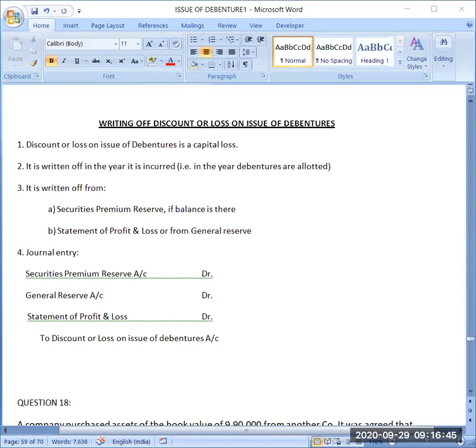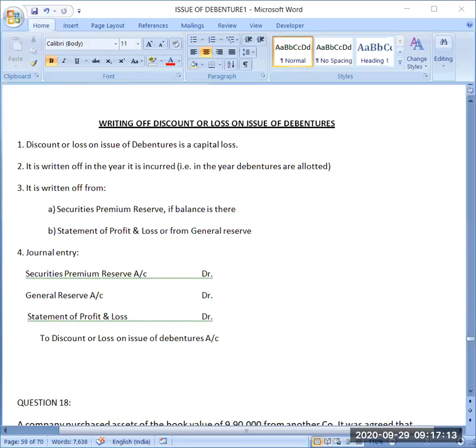And if you don't have any balance there, or it is not adequate to write off the whole amount of capital loss, then the rest of the amount whichever you require, you can take it from general reserve or from statement of profit and loss.